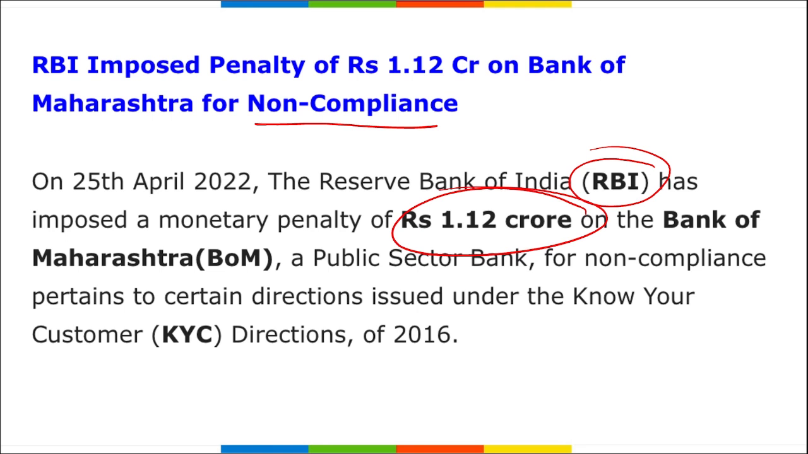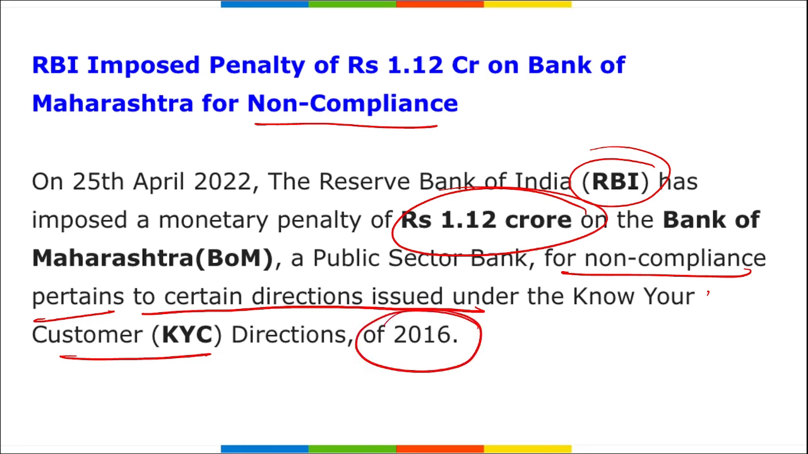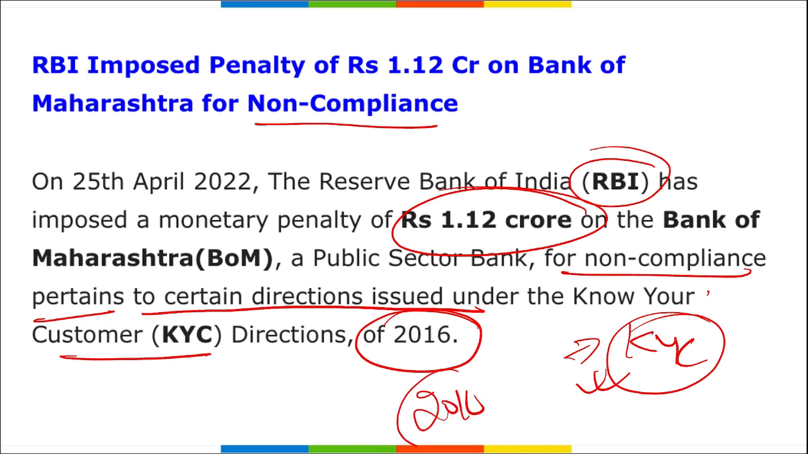Alright, highly important. What was the reason for this penalty? Bank of Maharashtra was penalized for non-compliance pertaining to certain directions issued on Know Your Customer (KYC) directions of 2016. I repeat, this penalty of 1.12 crore rupees on the Bank of Maharashtra was for non-compliance with the directions issued by RBI on KYC. The guidelines and directions provided by RBI were not met according to the 2016 standards. That's the reason RBI imposed a penalty of 1.12 crore rupees on Bank of Maharashtra.